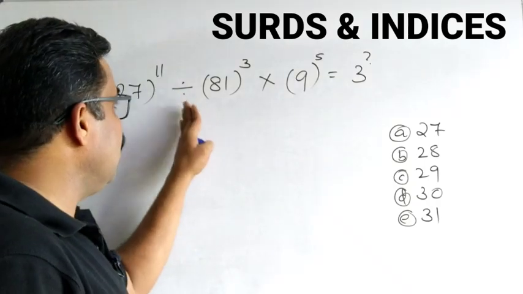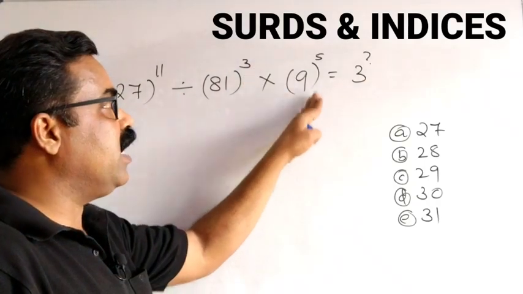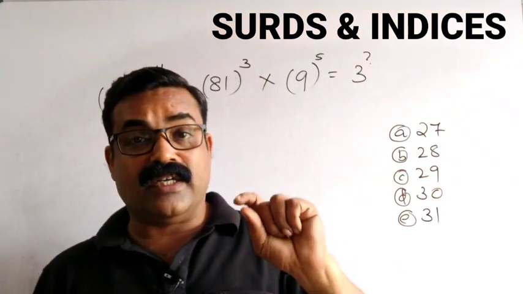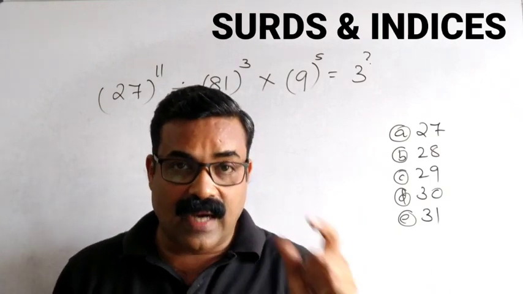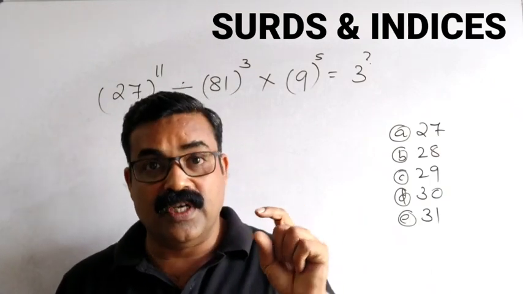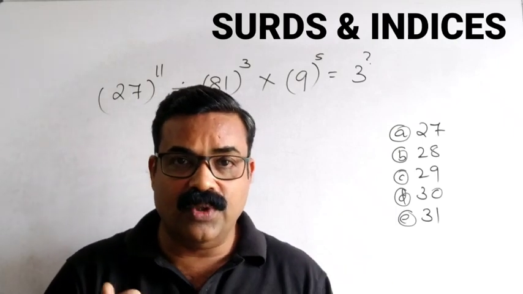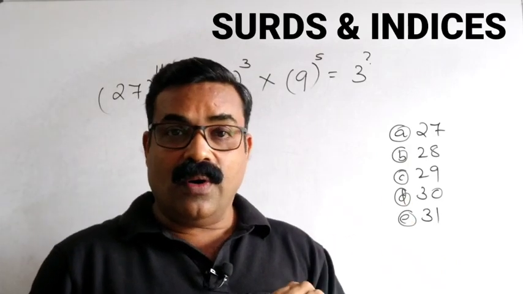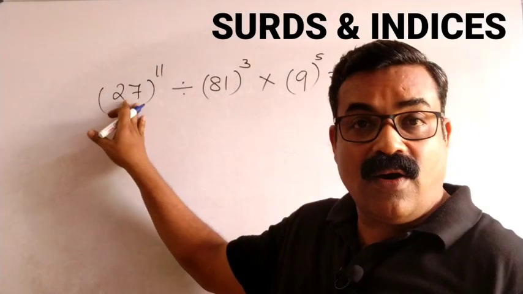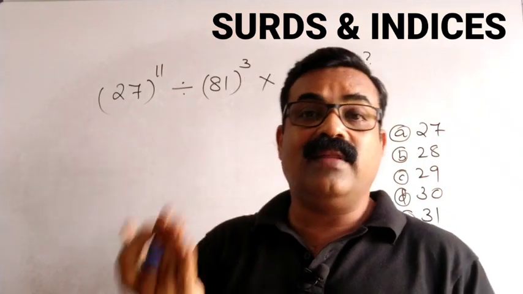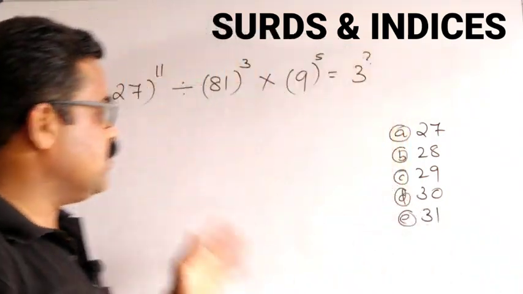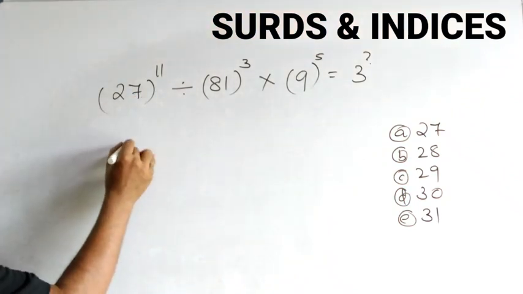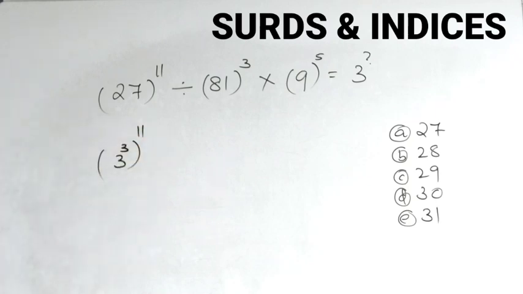So 27 power 11 divided by 81 power 3 multiplied by 9 power 5 is equal to 3 power what? The answer we want here is in terms of the power of 3. So what we have to do is solve it and convert the final answer into the power of 3, or from the given question you can write all these numbers in the power of 3 and then find out the answer. So let us solve it like this. 27 is what? 27 is 3 cube. 3 cube power 11.